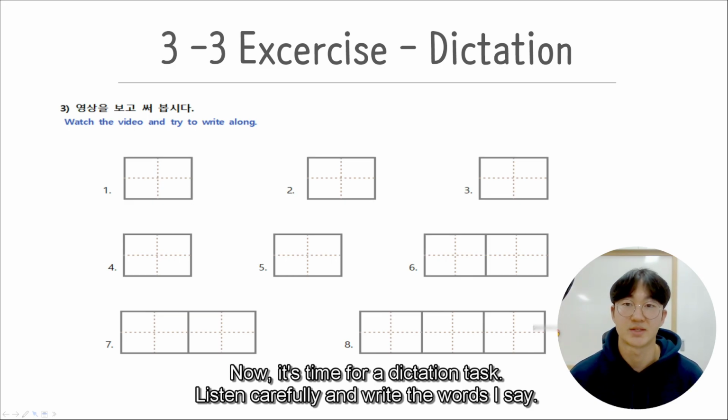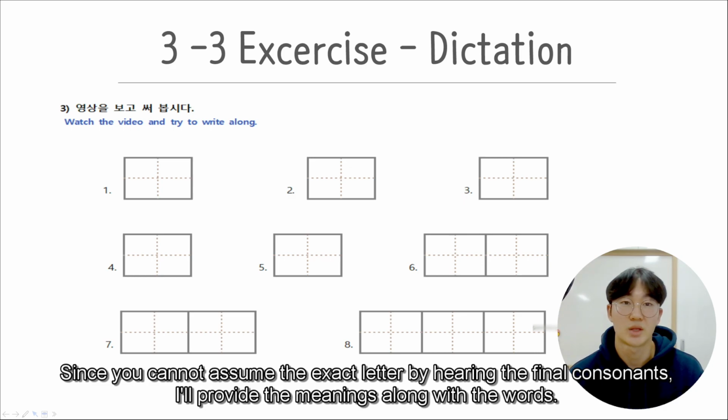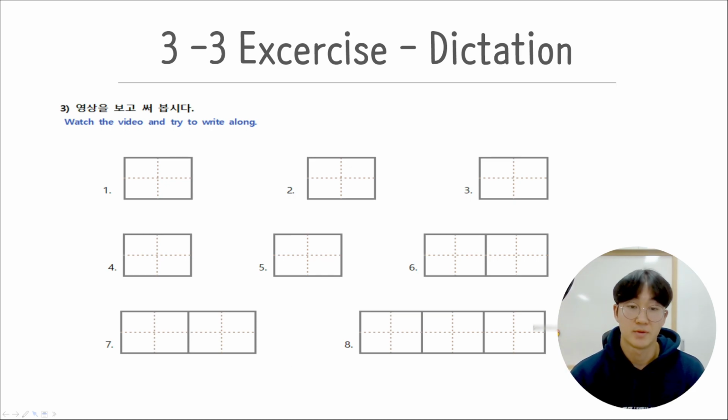Okay, now it's time for a dictation task. Listen carefully and write the words I say. Since you cannot assume the exact letter by hearing the final consonant, I'll provide the meanings along with the words. Number 1. 빛, 빛, light. Number 2. 숲, 숲, forest. Number 3. 끝, 끝, the end.